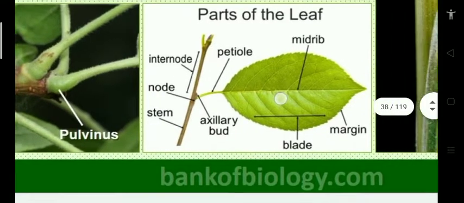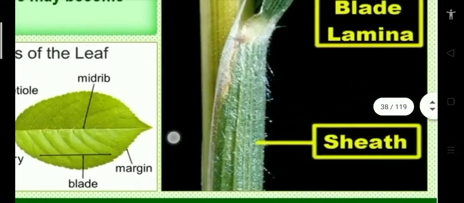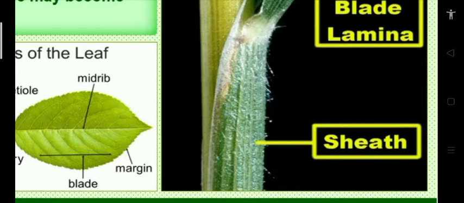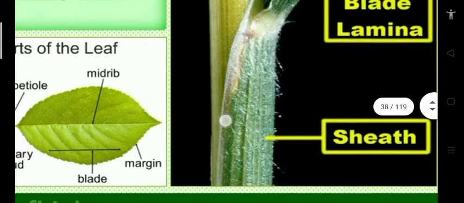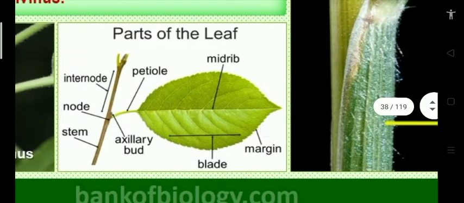In some plants, the leaf base is sheathing, like this. A sheathing leaf base happens in monocotyledons and covers the stem partially or totally. Then, the parts of the leaf, when you see them, are node, internode, petiole, lamina. Everything will be seen easily in the diagrams.